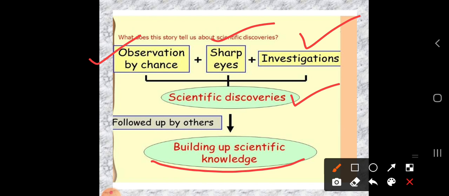So dear students, in today's class we have learned about antibiotics, the story of antibiotics, and what lesson you can get from this antibiotic investigation or invention. In the next class we are going to discuss the concept of vaccines as microorganisms: how a vaccine works, as well as the uses of vaccines. So dear students, let's meet in the next class with a new concept.